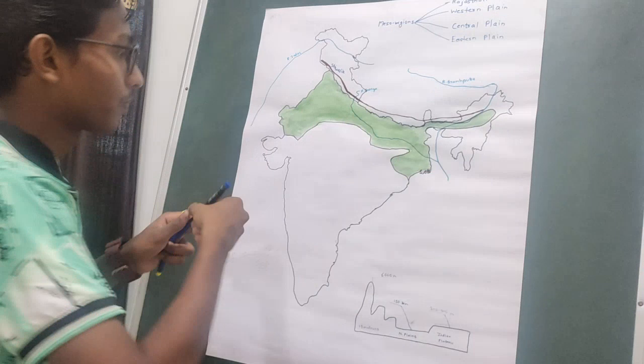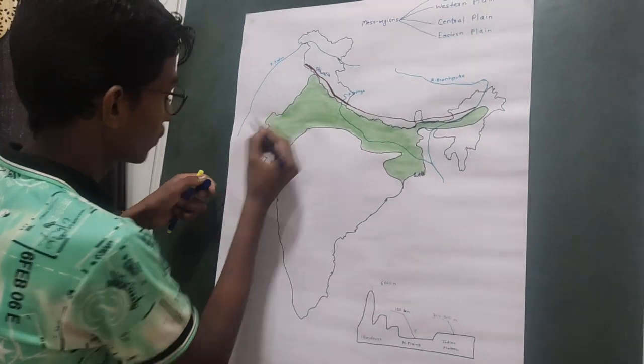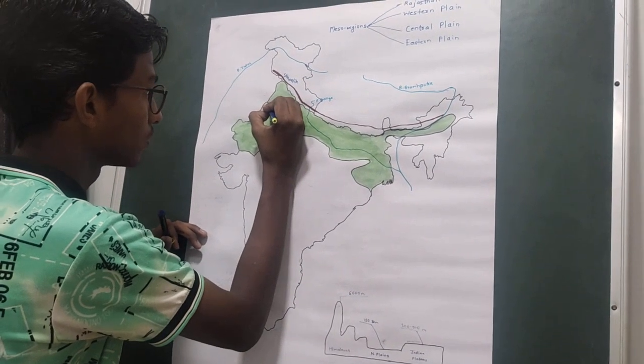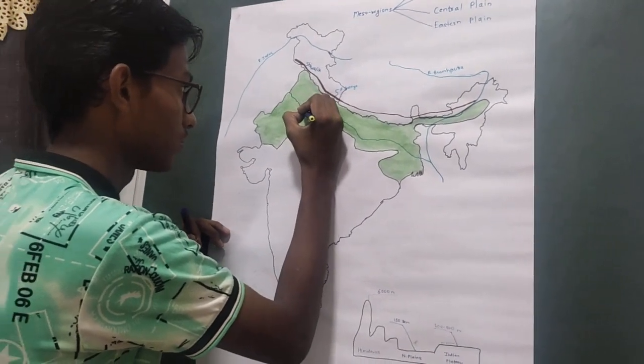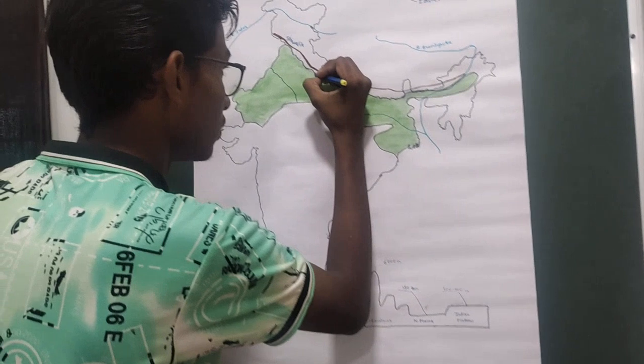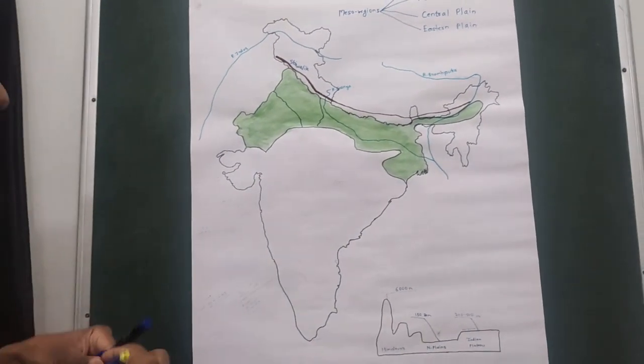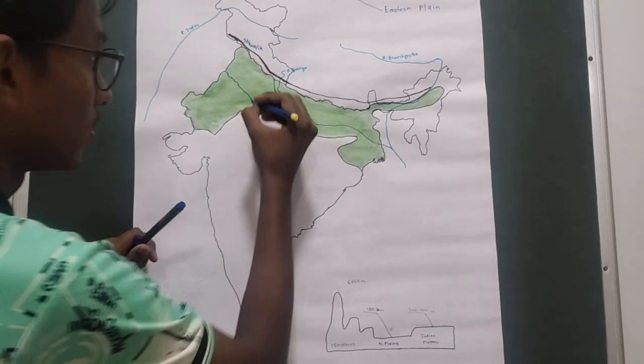Now the Western plain. From here till here, this part, it is the Western plain.